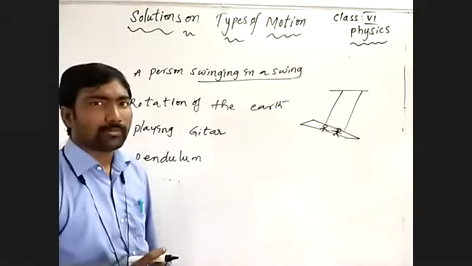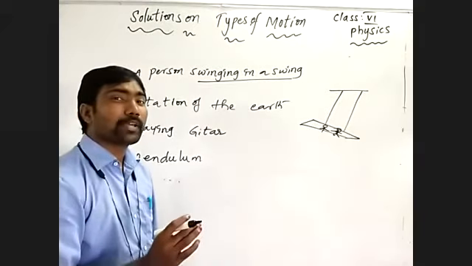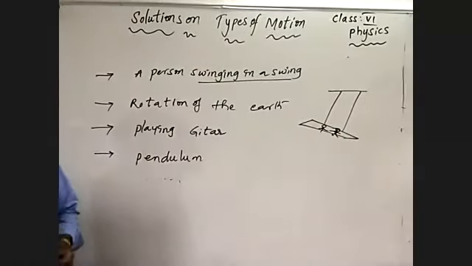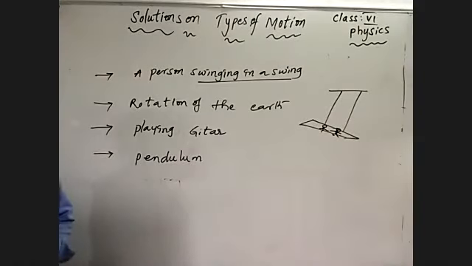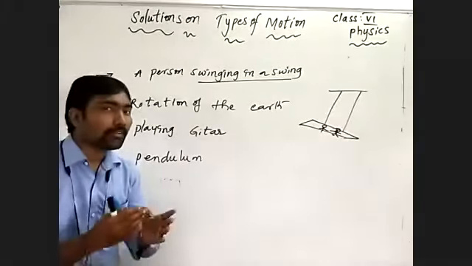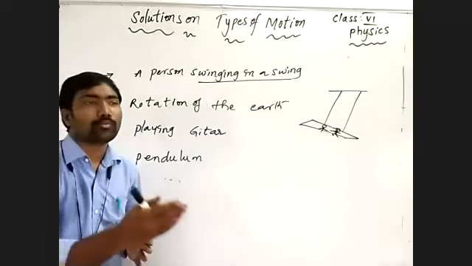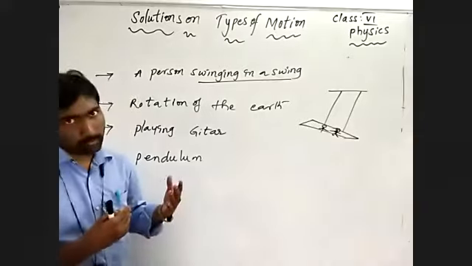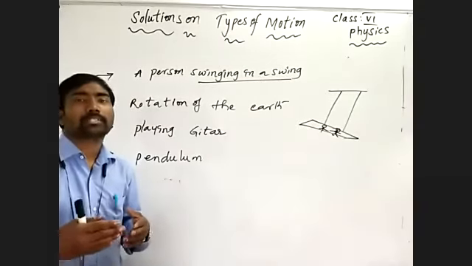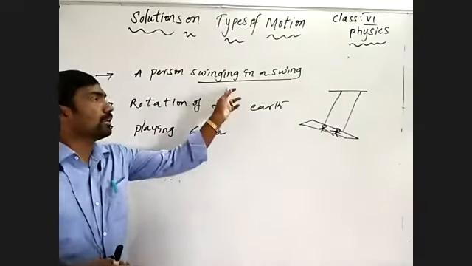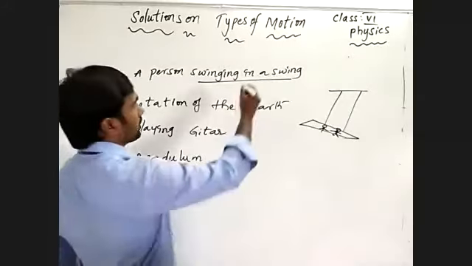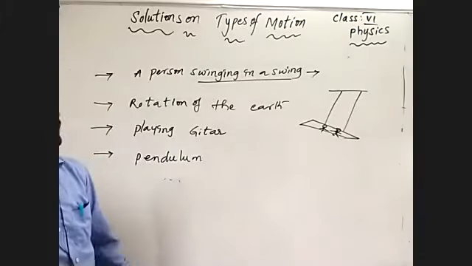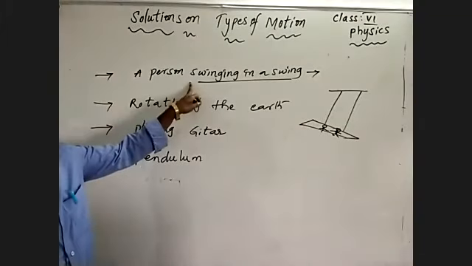It takes the same interval of time to move front and back, to and fro. We are identifying that the interval of time is constant to move front and to come back. How much time does it take to move front and to come back? That interval of time is constant, so it follows a periodic motion. What can we say? This is an example of periodic motion, and also we can say this is an oscillatory motion.